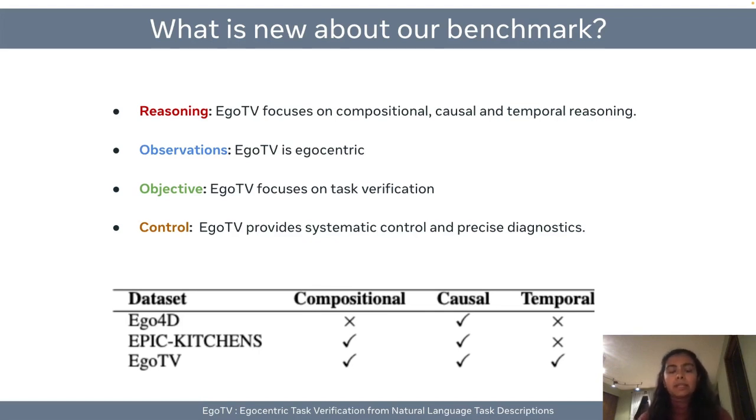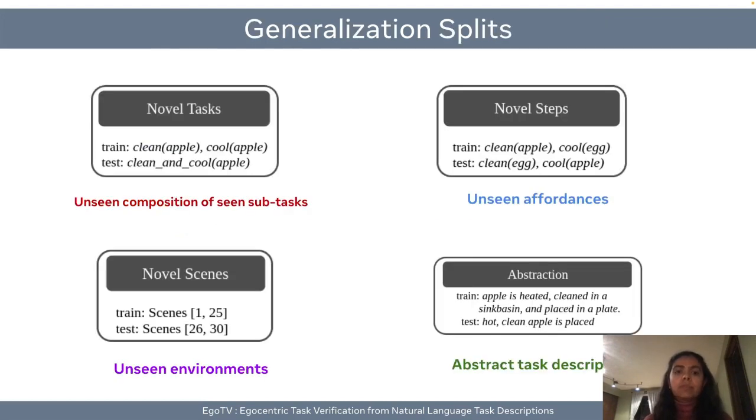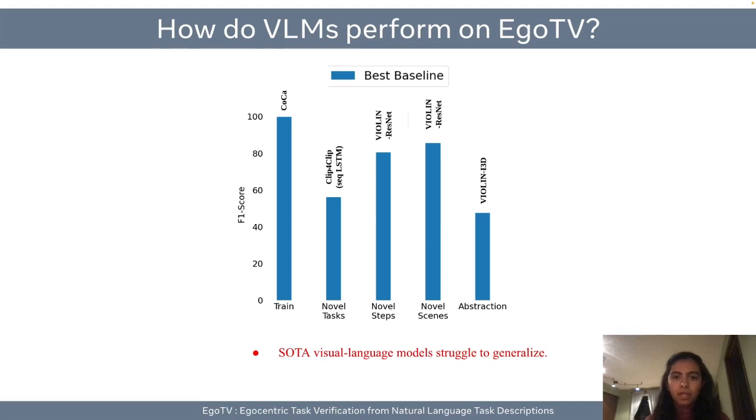Secondly, and more importantly, because we generate our data set in simulation, we can provide systematic control and precise diagnostics. For instance, we provide 4 very controlled generalization splits focused on different aspects of generalization, such as generalization to unseen compositions of tasks, unseen environments, unseen affordances, and so on. We find that state-of-the-art vision language models actually struggle at egocentric task verification when it comes to compositional generalization and reasoning about tasks which are described abstractly.